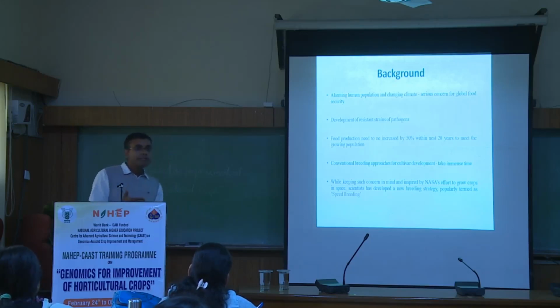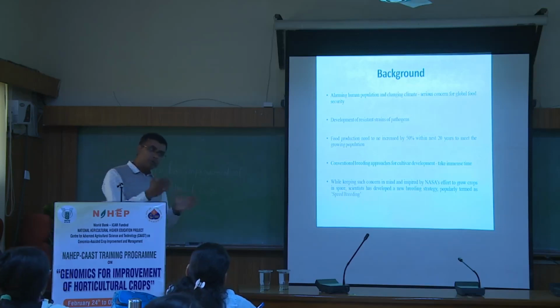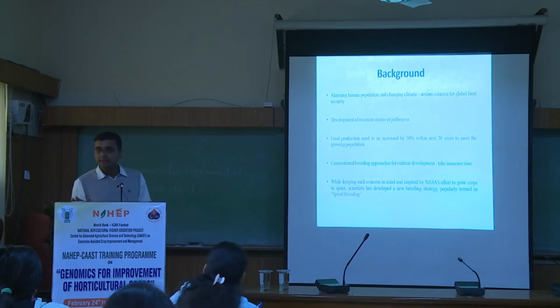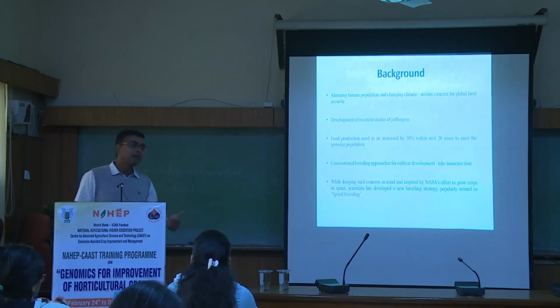But if we go for conventional breeding, how much time will it take? Even in vegetable crops, at least 4 to 5 years. But our challenge is, can we do it within 2 years? Can we do it within 1 year? That is the main thing in speed breeding. So speed breeding is a technology by which we can develop an end product within a very, very short period of time, which we had never thought possible earlier.